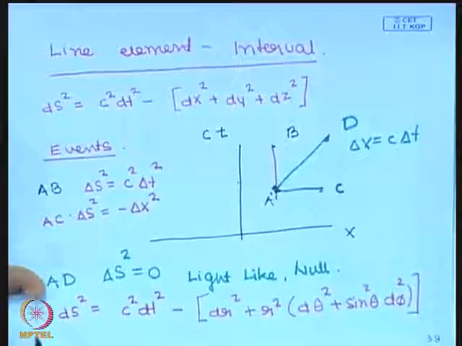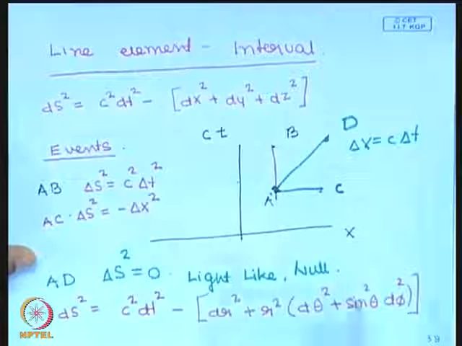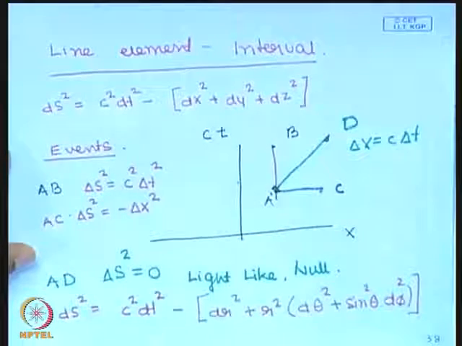The expression for the interval or the line element can also be written like this, where we have written the spatial distance separation in spherical polar coordinates.